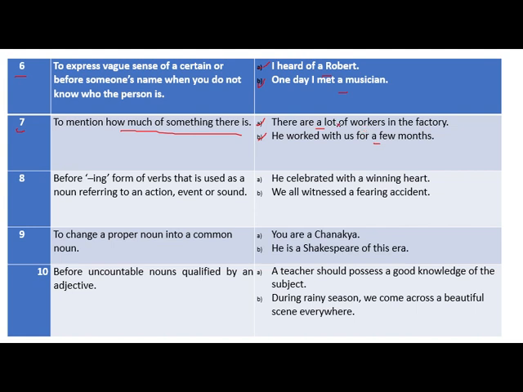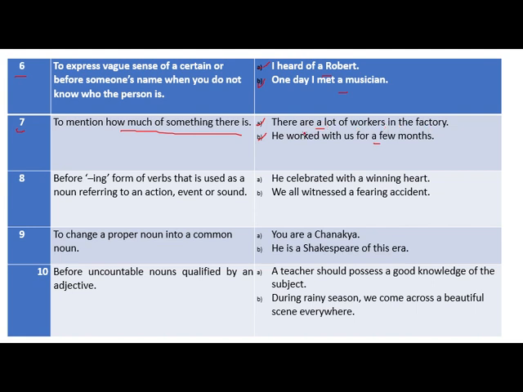Exactly, we don't know how many workers are working in the factory, so definitely we can't say the number of workers working in the factory.